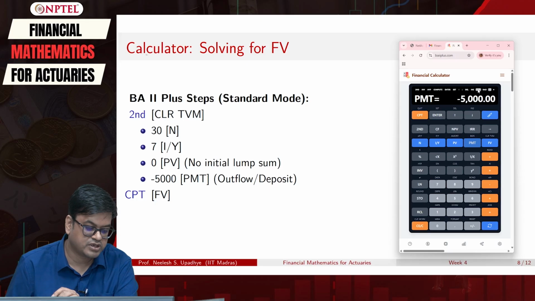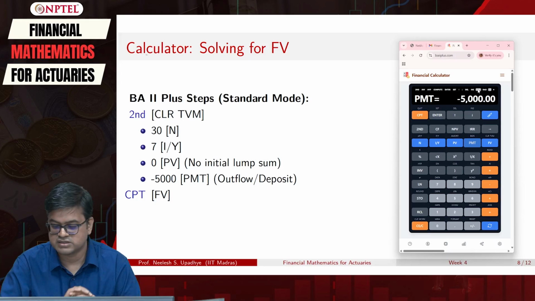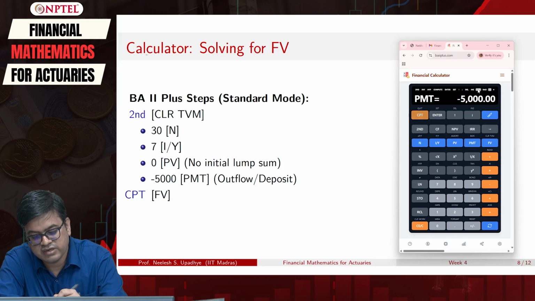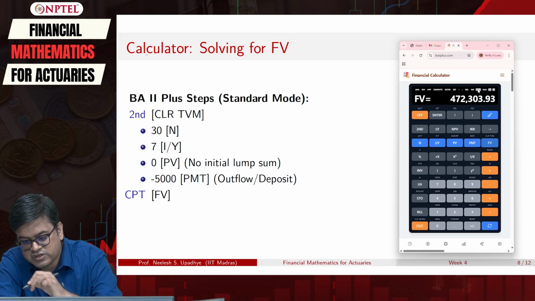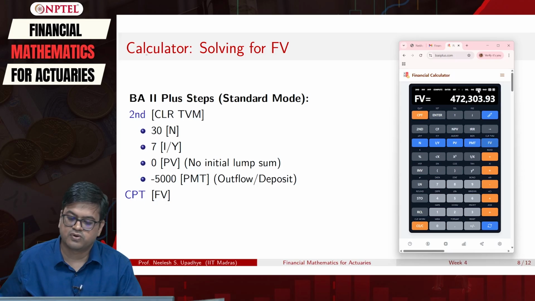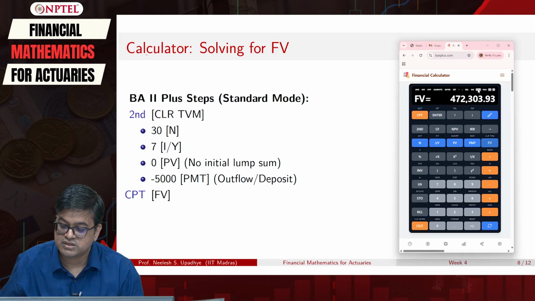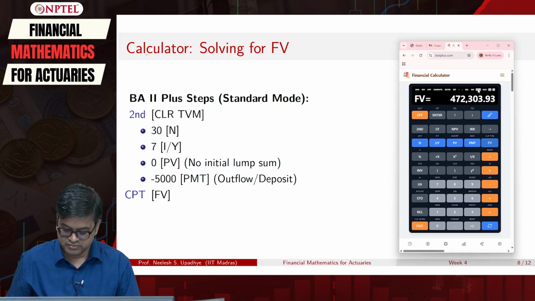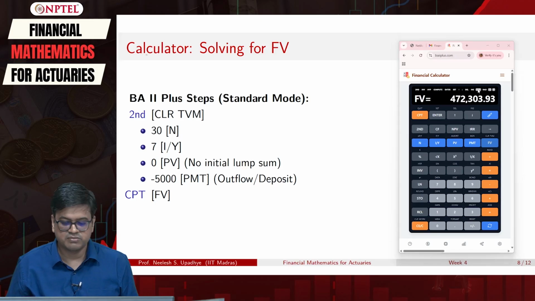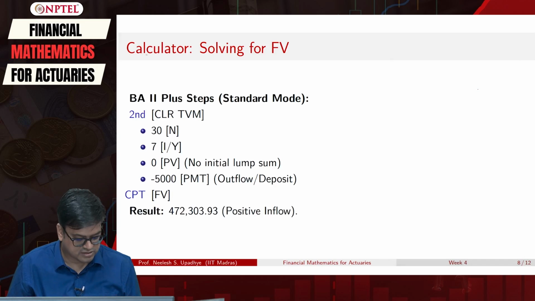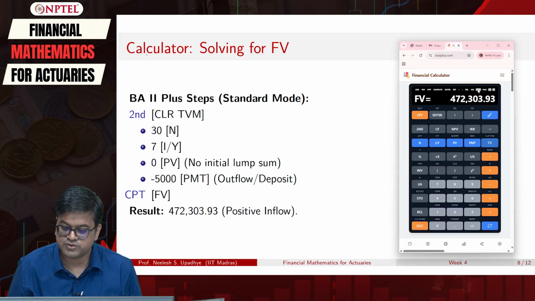Once I have put this, everything is set. I just simply need to calculate the future value. So, compute, then future value. It gives me 4,72,303.93. This difference is mainly because of some rounding errors. This is the positive inflow that we have shown here.